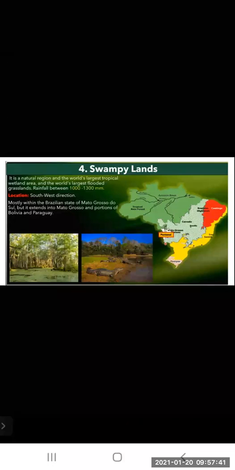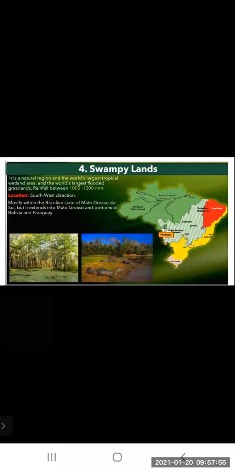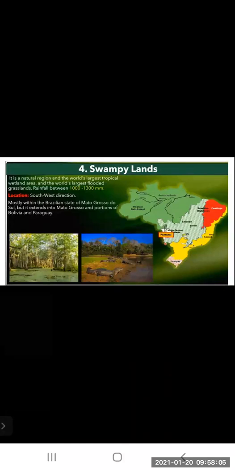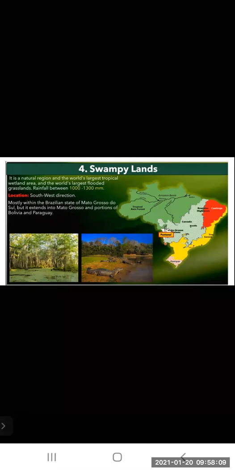And where is the location? Southwest direction, from south towards the west. Mostly within the Brazilian state of Mato Grosso do Sul, but it extends into Mato Grosso and portions of Bolivia and Paraguay. So they have given the description here: it is in the Brazilian state of Mato Grosso do Sul, and it extends up to Mato Grosso and portions of Bolivia and Paraguay also.